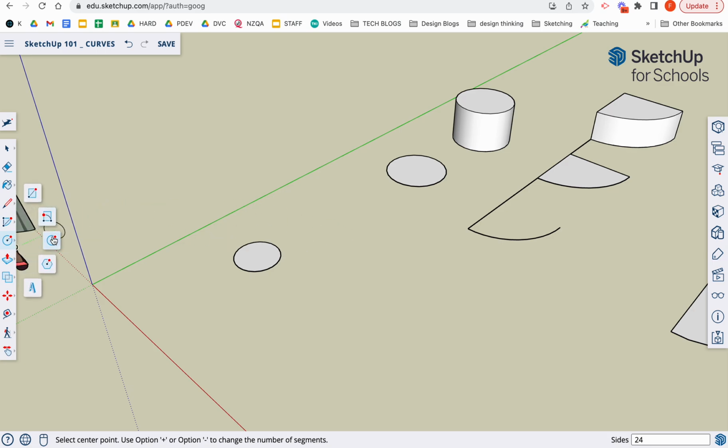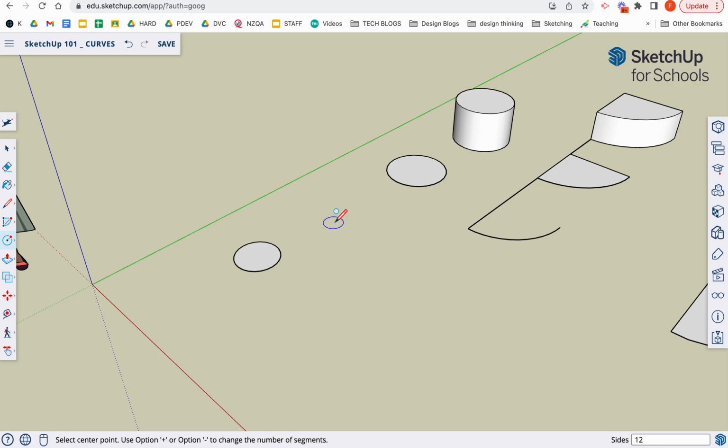Before I even set the center, I can set how many sides it's going to have. Because when I zoom in, it's going to have a series of straight edges that create the circumference of the circle, and I can add more detail or reduce.